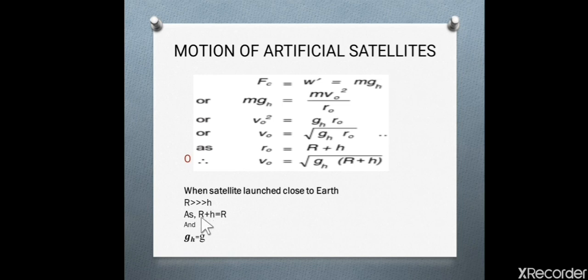Then we will take r plus h approximately equal to capital R, mean radius of the Earth, and gh is equal to g on the surface of Earth. Then this equation becomes v naught is equal to square root of g multiplied by r.